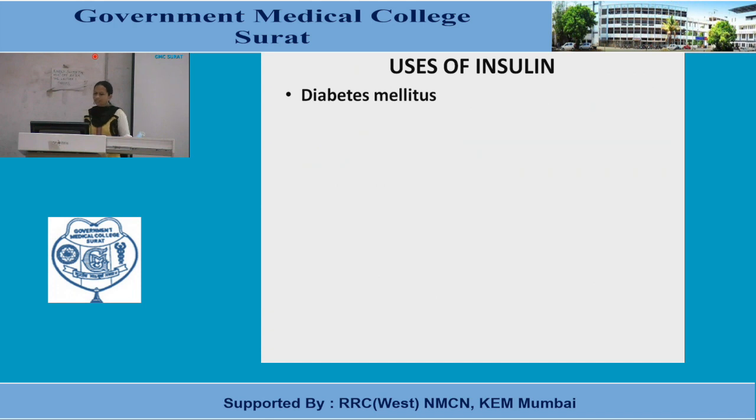First of all, we'll see the use of insulin in the disease itself, diabetes mellitus. What is the purpose of using insulin in DM?